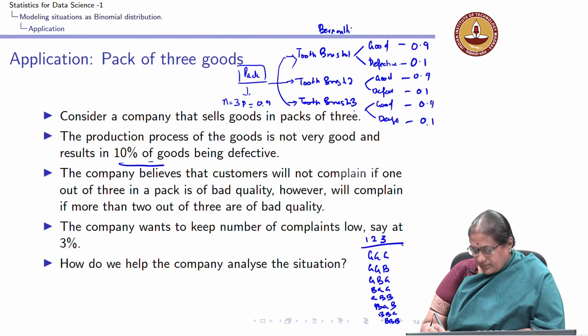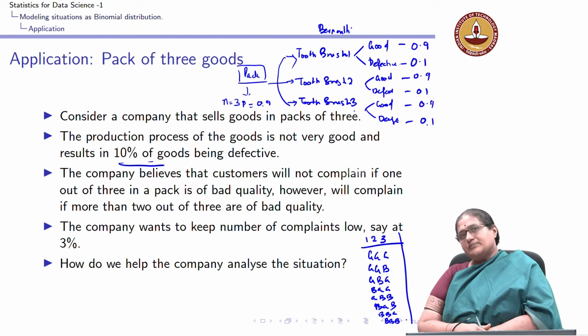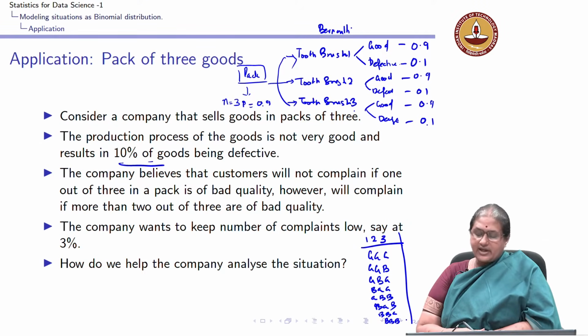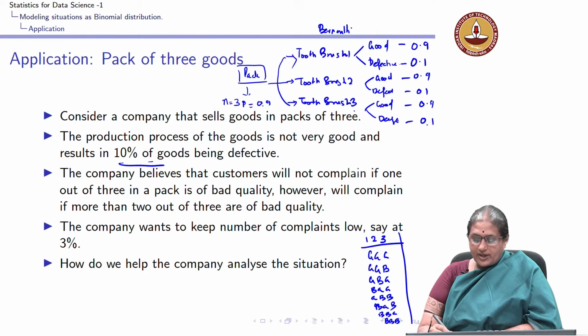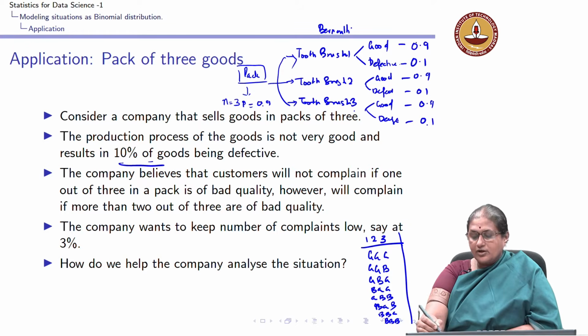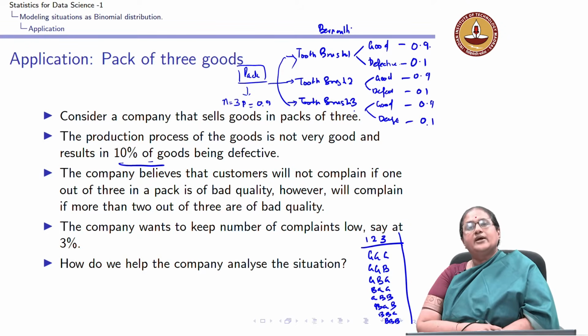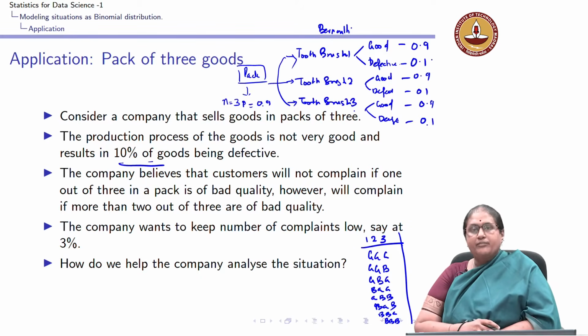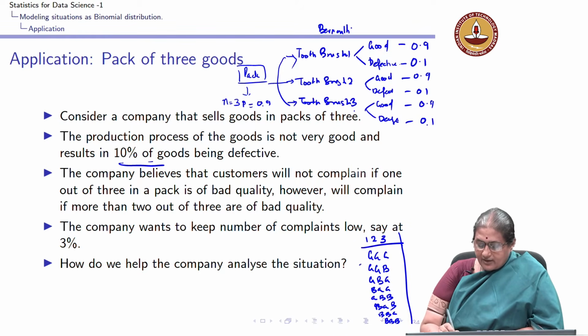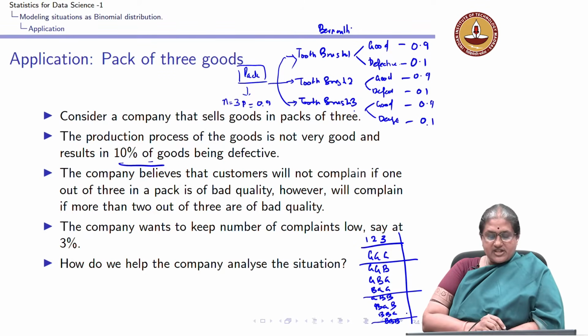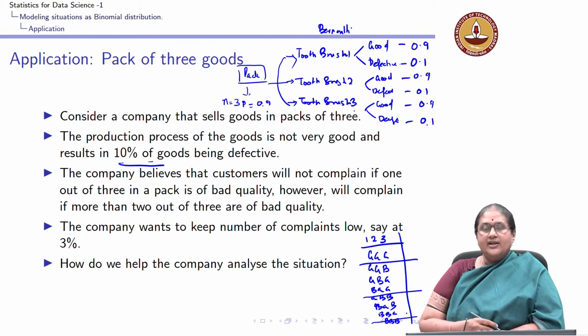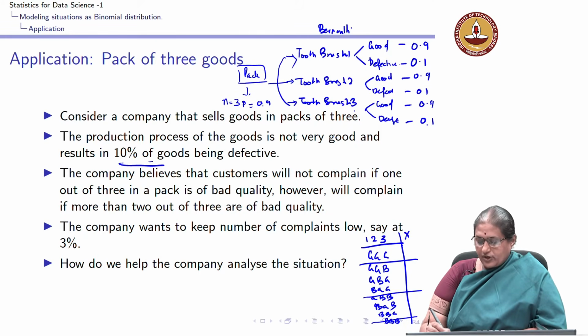But here you can immediately see that this resembles the toss of a coin 3 times, but here the probability of getting a good one is not the same as the probability of getting a bad one. I have different probabilities. So, the outcomes of the experiment, if I am counting the number of good, x, are 3, 2, 1, 0.